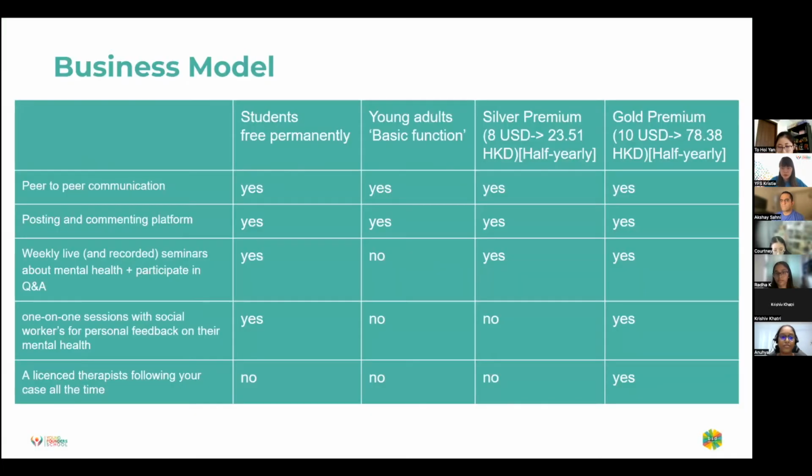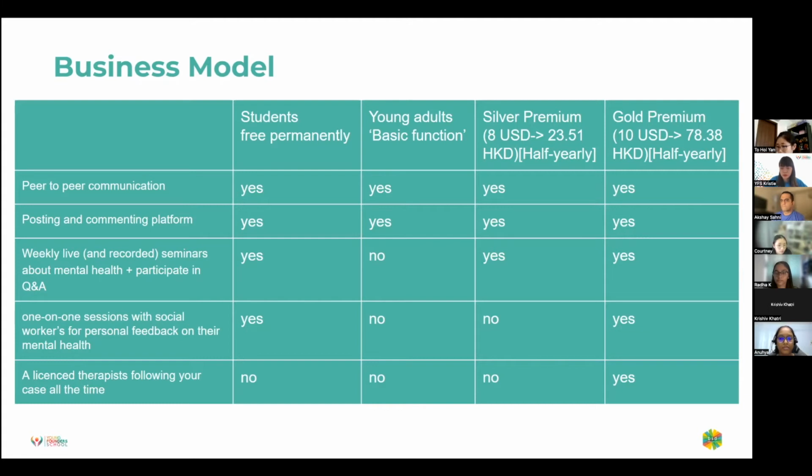Now, moving on to the business model, Courtney's talked a little bit more about our functions already. So I'm going to move on to what people can use which functions for free. Now, for students, they can use our peer-to-peer communication services freely, while young adults have to pay a fee of 24 Hong Kong dollars to use the peer-to-peer communication function.